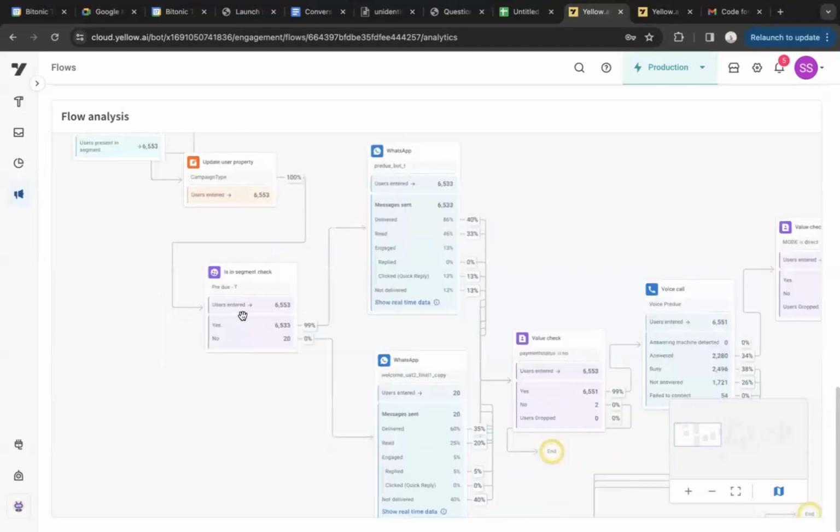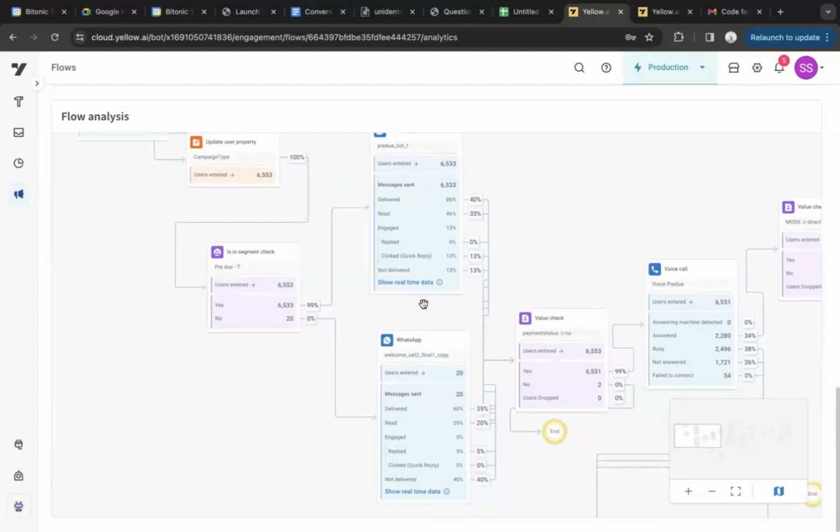You'll see the users who are entering here is in segment check. As the name itself defines it, it will check every user who enters this node. We will check if they are part of this pre-due T segment or not. If they are, they'll move ahead in the yes branch. If no, they'll move ahead in the no branch. On the basis of this, you can define the message that you want to send, right? Here, as you see, they are sending a different message to people who are part of this pre-due segment. If they are not, they have a different welcome message.